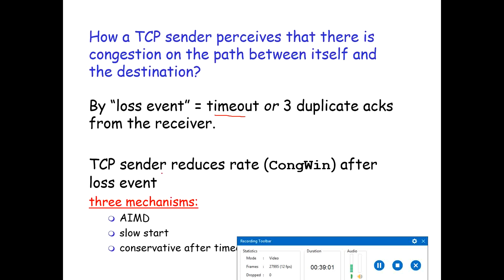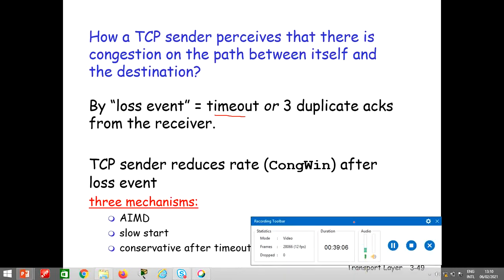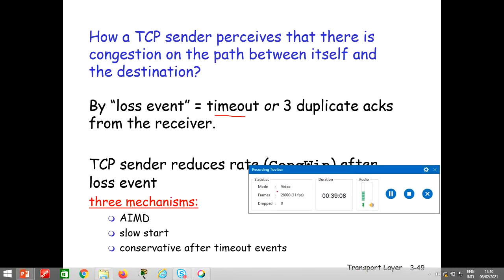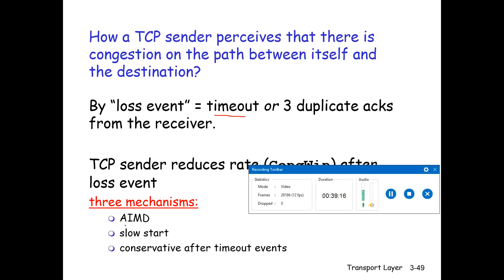In that case the TCP sender will reduce the size or the rate of the congestion window after the loss. So there are 3 mechanisms for this: AIMD, slow start, and conservative after timeout events. So what is AIMD? AIMD is additive increase, multiplicative decrease.